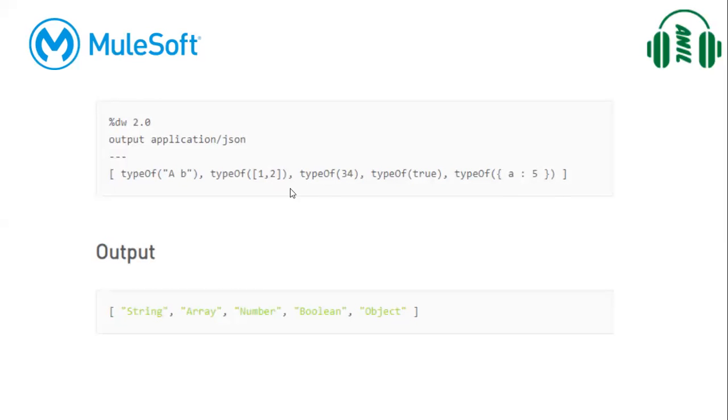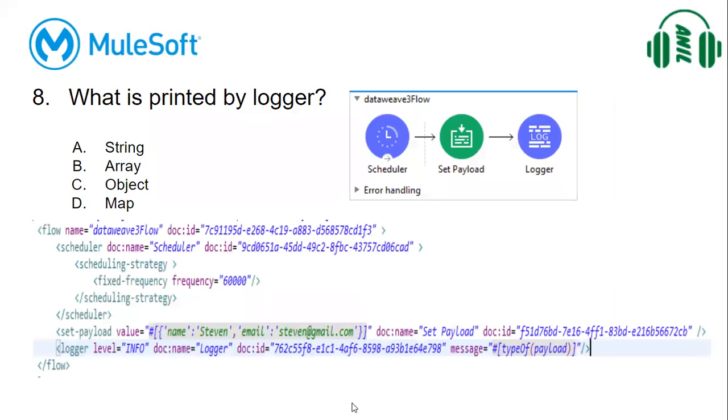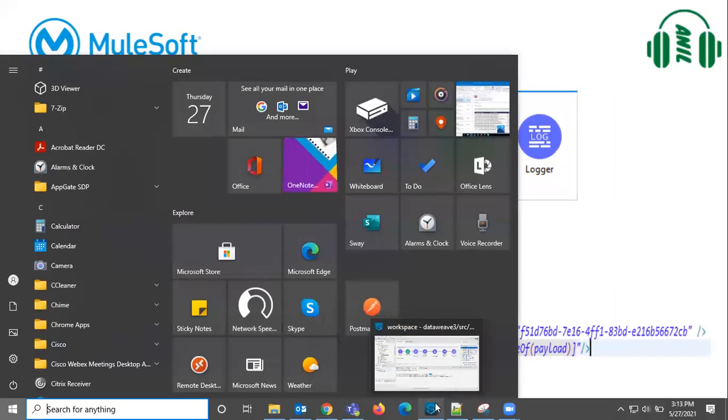Also, when you give XML here, that is a string. So do not forget that. That is one definite question from the certification. Sometimes they give a JSON object, sometimes they give XML. Whenever they give JSON, this will print object. Whenever they give XML, this will print as a string. Let us execute this in Studio and then see the output.